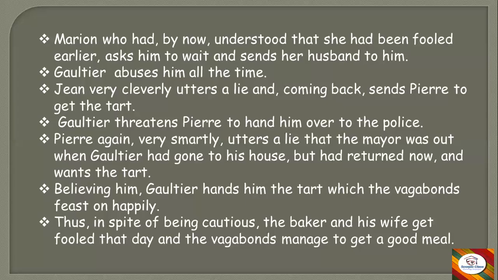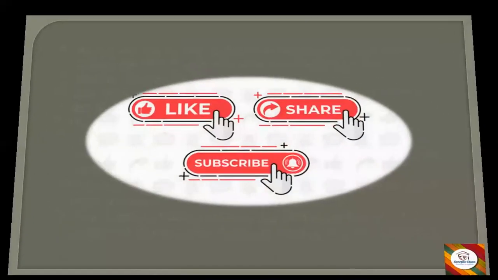In spite of being very cautious, doing all things very secretly and showing so many signs, they were fooled by these shrewd, cunning, witty boys. And these boys had a nice meal on that day. So this is how the story gets over. It's a short summary. I hope you understood the summary of the chapter.